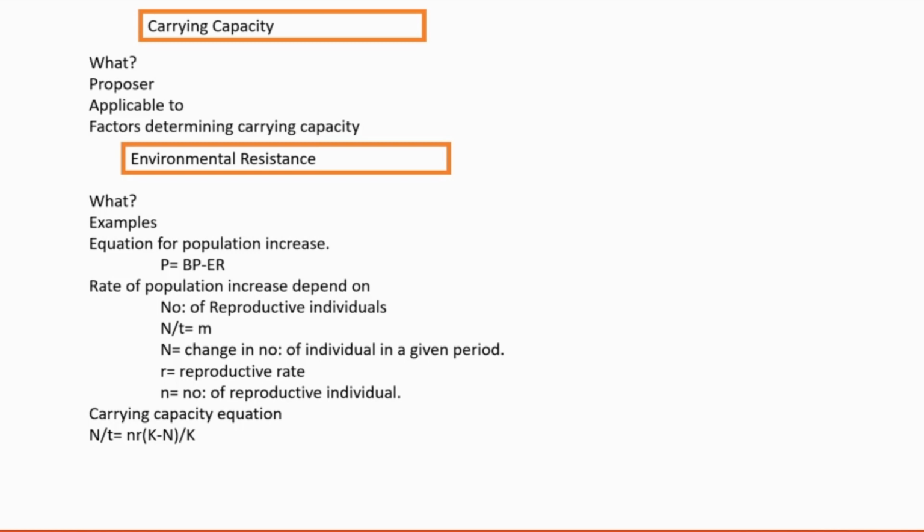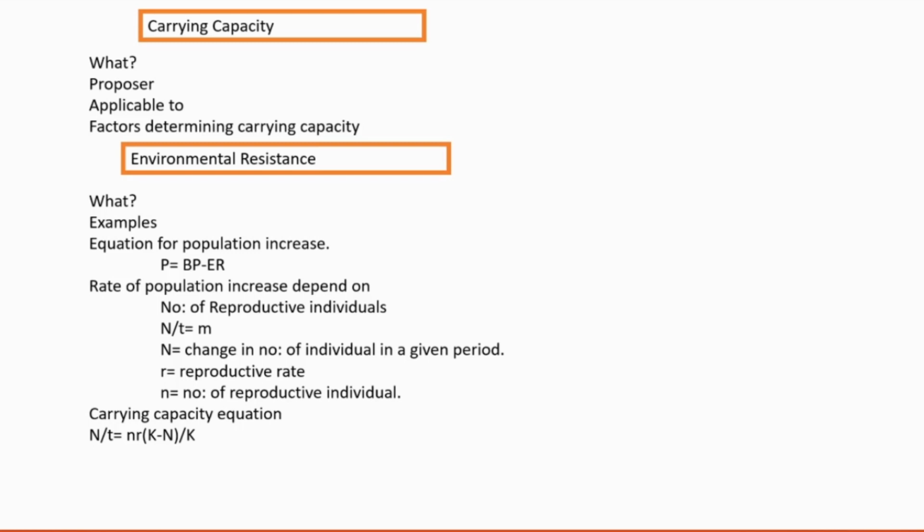It's a saturation point. Whenever a population is introduced into a new environment, a new habitat, first it grows exponentially, very fast, and as the population size reaches a saturation limit, there is no remarkable increase beyond that.